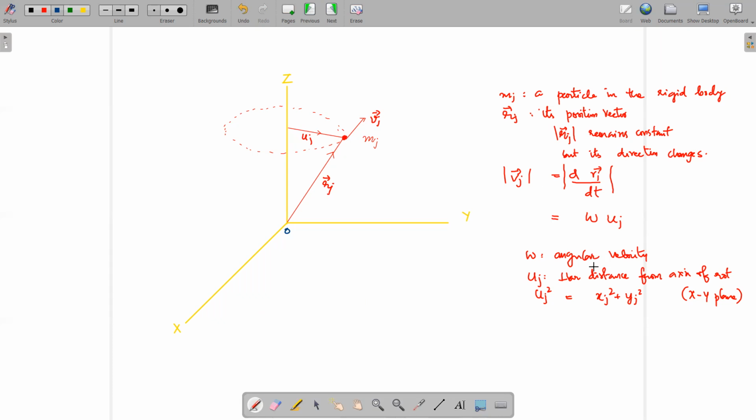So omega is the angular velocity, uJ is the perpendicular distance, and uJ is defined as the magnitude. If we take it, uJ square is equal to, since it is in the XY plane, x square plus y square. That comes as x minus 0 whole square plus y minus 0 whole square. So that is uJ square.